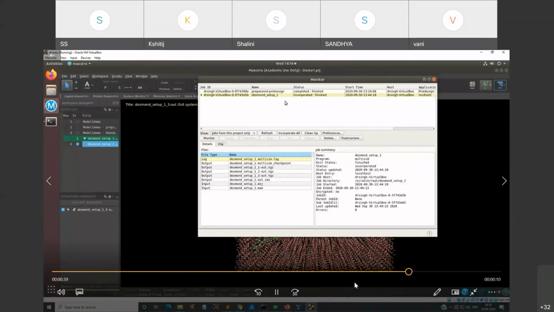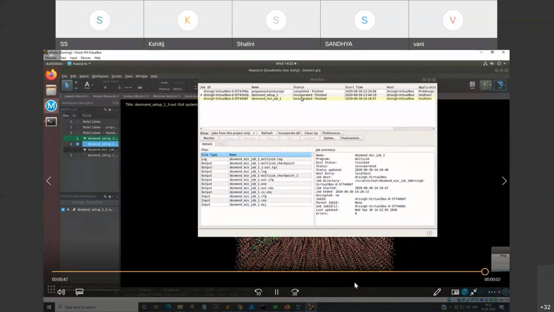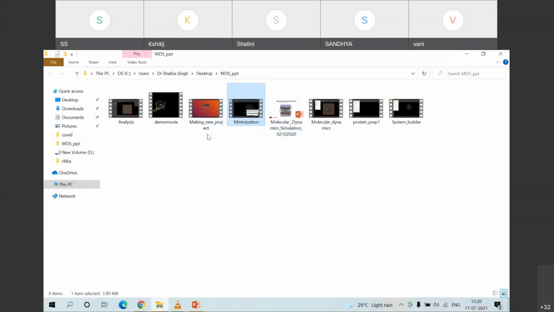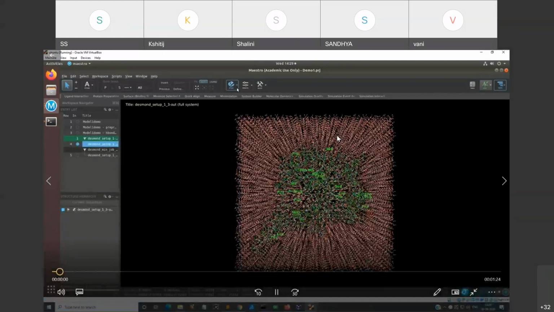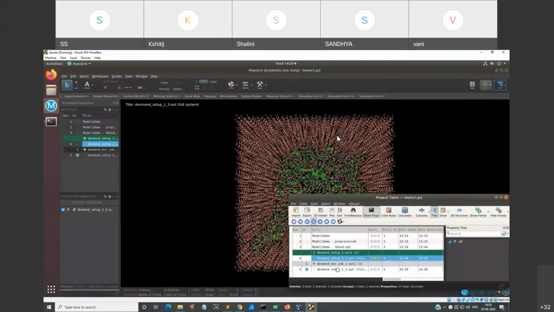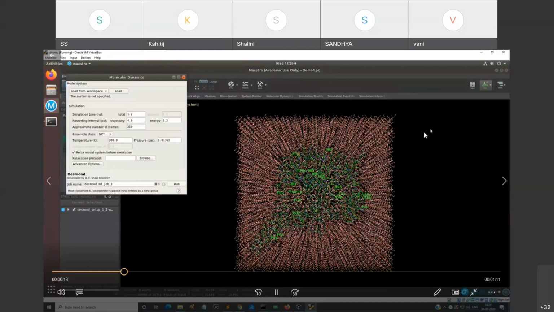You do not have to switch off the system. You will have to monitor it depending upon the processor speed on which you are working. If it is a high-end workstation, it gets completed in much less time. So once we have done this minimization, then we go for the main step, which is your molecular dynamics simulation. From here we will open the same structure which you have minimized. Once that PDB structure is saved, you load it from this particular molecular dynamics option, in a similar fashion as we had done for minimization.